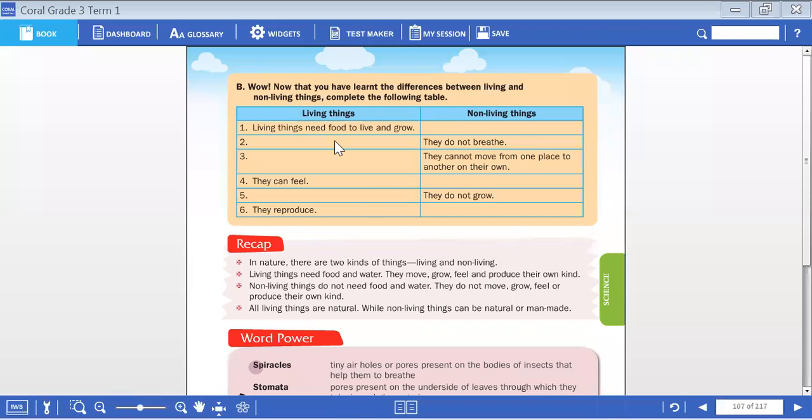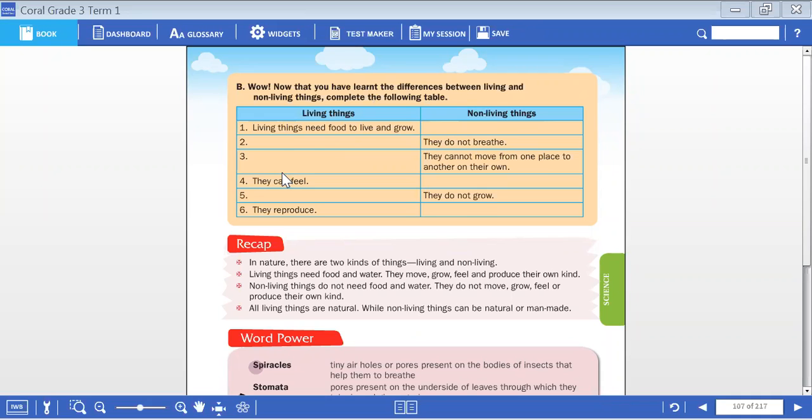First one, they have given a table format, children. Living things and non-living things, you have to fill the blank. Non-living things do not need any food. Coming to the second point, you have to fill for living things. Living things do breathe. Non-living things do not breathe.